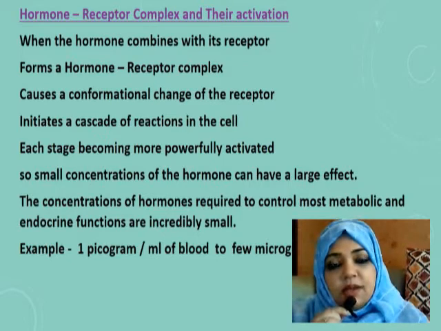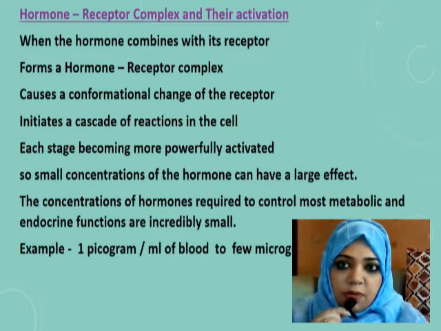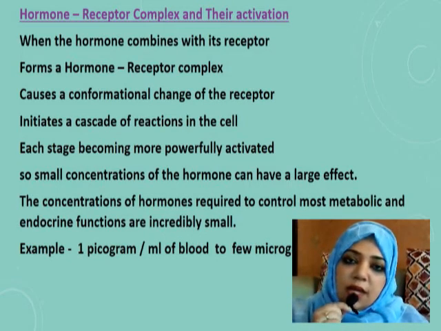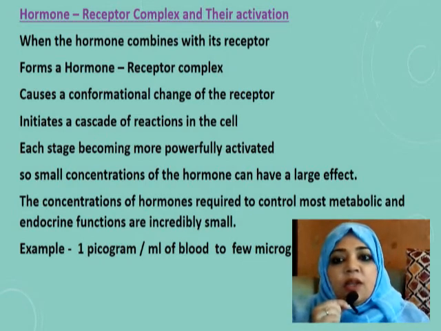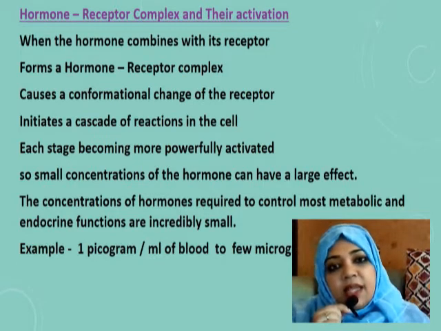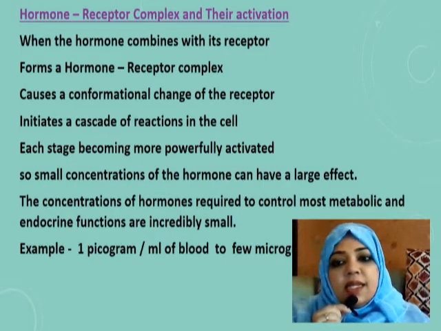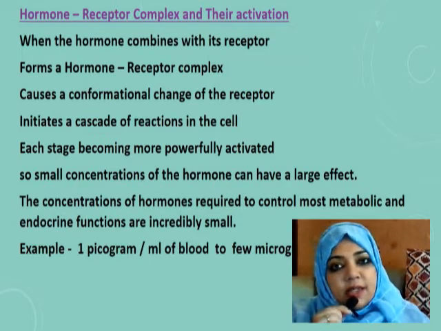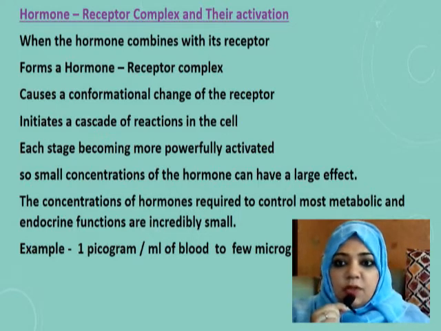So the first step was the hormone receptor complex formation. When the hormone combines with its receptor, it causes a conformational change of the receptor, and this activates the receptor and initiates a cascade of reactions inside the cell. Each of the stages becomes more powerful than the previous one.